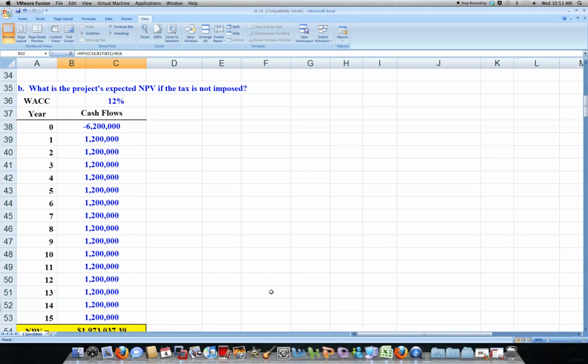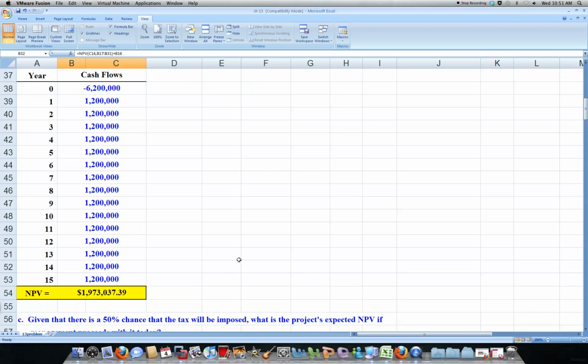Now let's do the scenario where the tax is not imposed. We still have our 12% rate. We have our 6.2 million cash flow at zero, and we have our 1.2 million for 15 years. So we find our NPV here. You can see the NPV formula up in the formula bar.